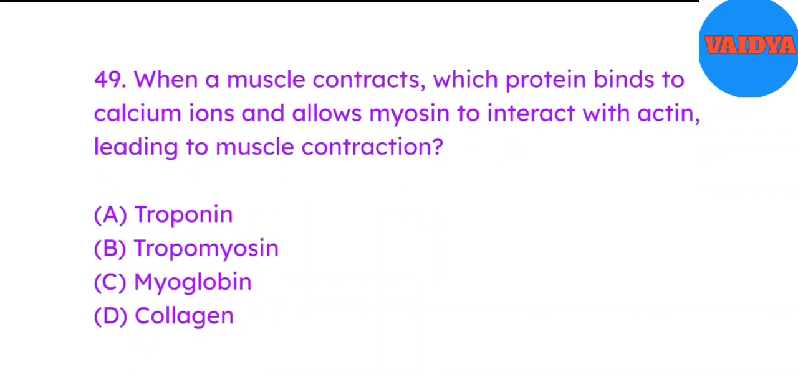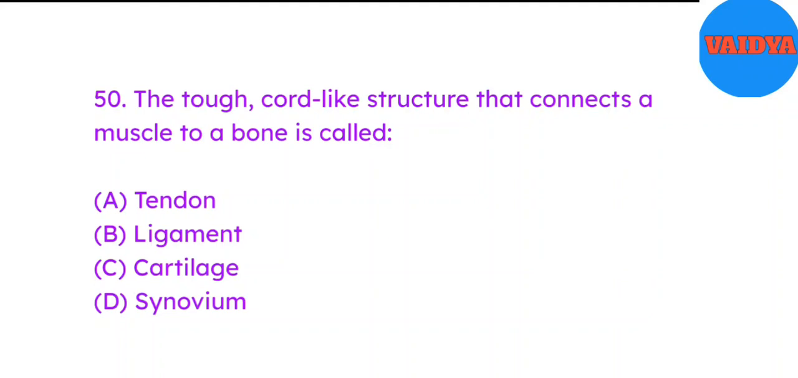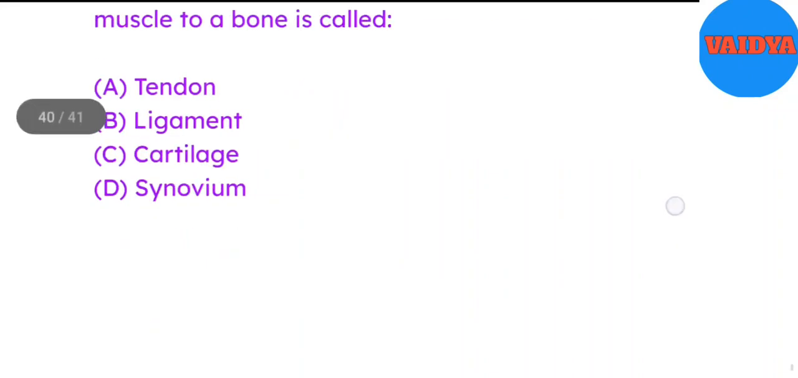When a muscle contracts, which protein binds to calcium ions and allows myosin to interact with actin, leading to muscle contraction? A. Troponin. B. Tropomyosin. C. Myoglobin. D. Collagen. Answer A. Troponin. 50. The tough, cord-like structure that connects a muscle to a bone is called A. Tendon. B. Ligament. C. Cartilage. D. Synovium. Answer A.